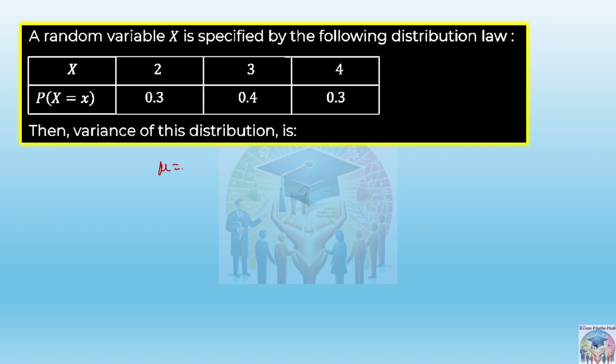So mu, you will be writing like this: multiply the random variable with the associated probabilities. That means 2 into 0.3 plus 3 into 0.4 plus 4 into 0.3. When you calculate this, this will be 0.6, 1.2 and 1.2. That means 3. Okay. Similarly, you will write sigma square.